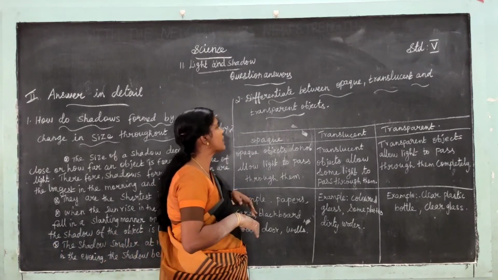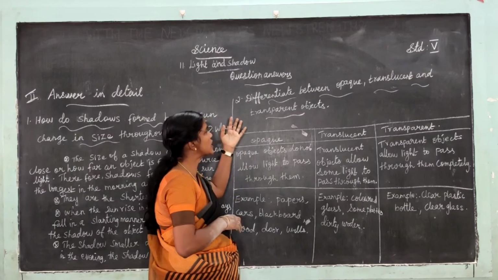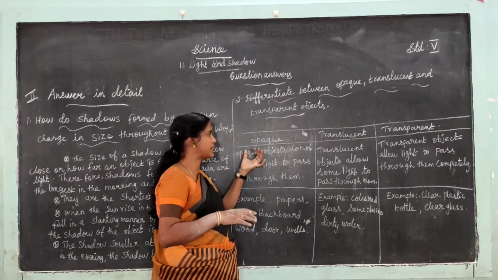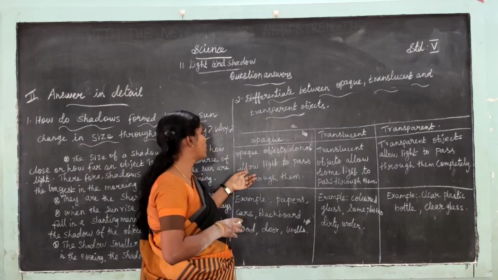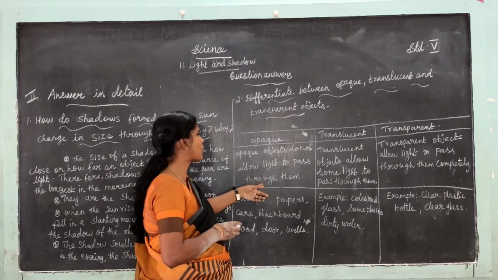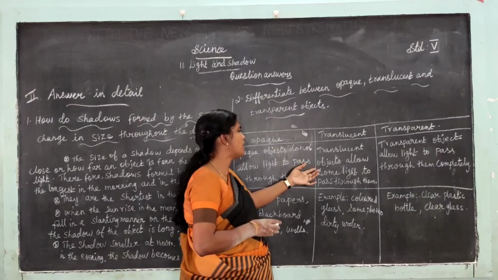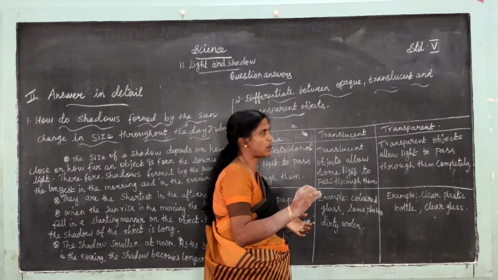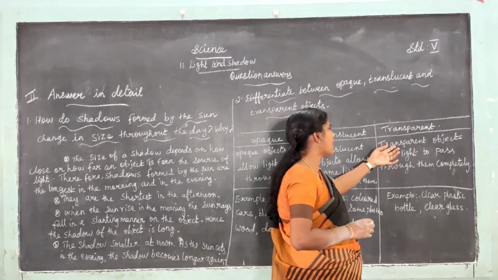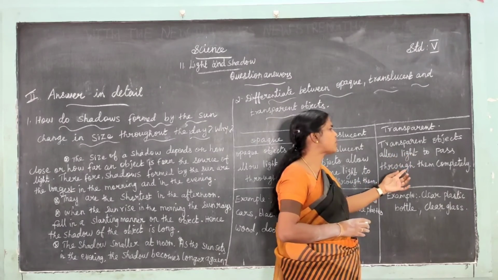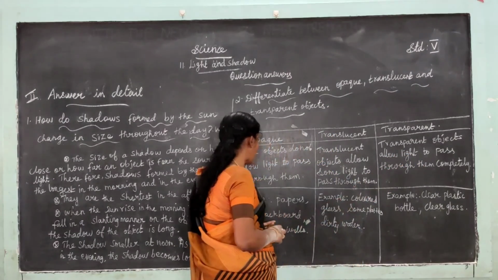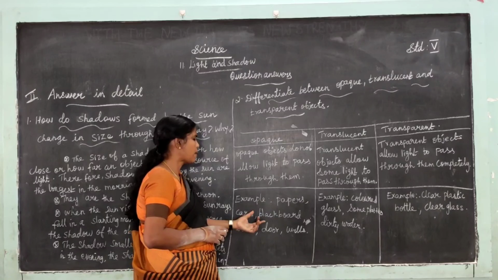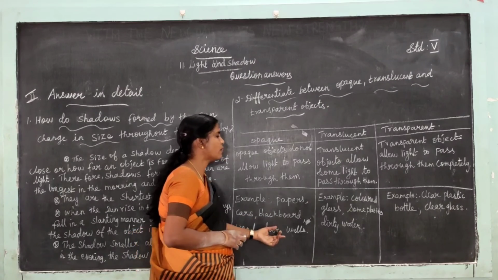Second one, differentiate between opaque, translucent and transparent objects. Opaque objects do not allow light to pass through them. Translucent objects allow some light to pass through them. Transparent objects allow light to pass through them completely. Examples of opaque: paper, car, blackboard, wood, door and walls.